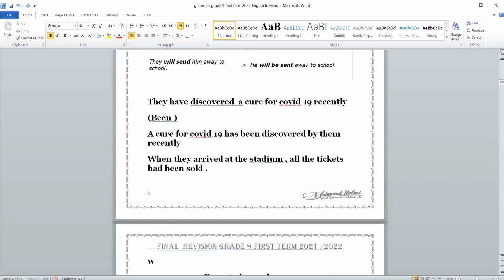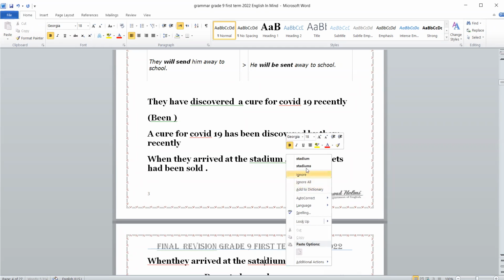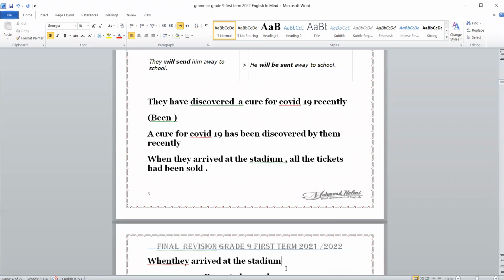Here: when they arrived at the stadium, they, who can complete?